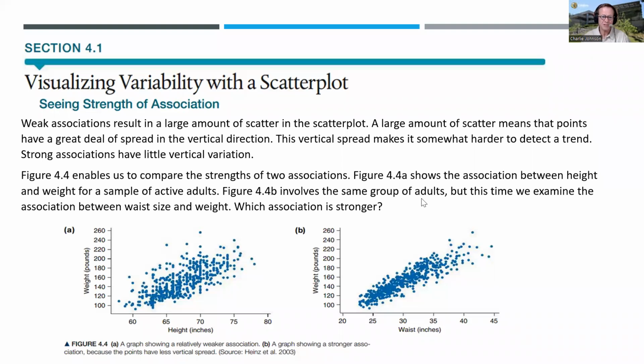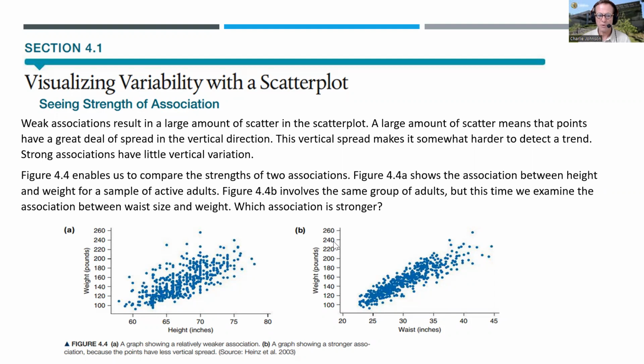Weak associations result in a large amount of scatter in the scatter plot. A large amount of scatter means that the points have a great deal of spread in the vertical direction. This vertical spread makes it somewhat harder to detect a trend. Strong associations have little vertical variation.